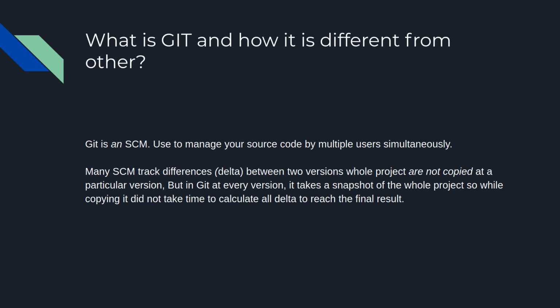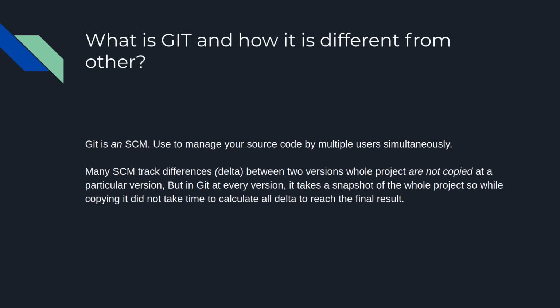What is Git and how is it different from others? As I told, Git is a source code management system used to manage your source code by multiple users simultaneously. Now the point is how it is different. Many SCMs track differences, deltas: in version 1 and version 2, only the difference will be copied in the SCM, nothing else. So if version 3 has one file change compared to version 2, then version 3's size is very small, it's only a one-file version.